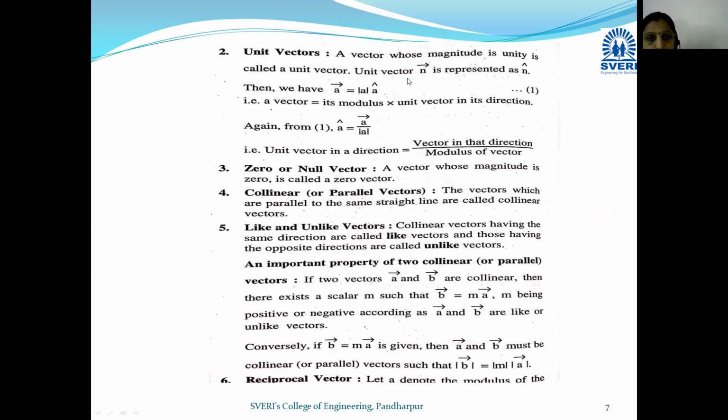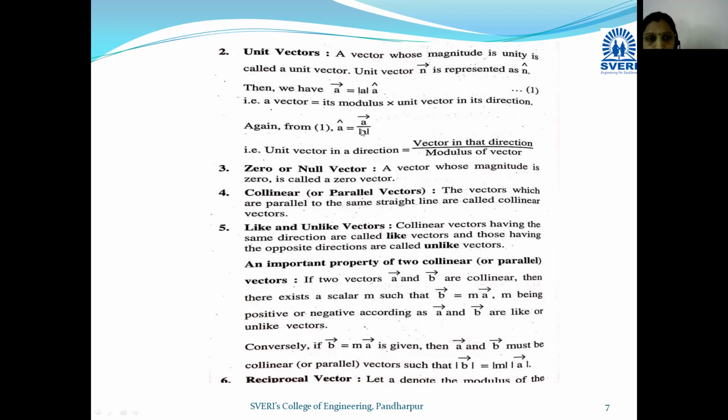Okay, if n bar is a unit vector, that is, if the magnitude of n bar is 1, how do we represent its unit vector? n cap. Okay, then we have the formula. Here we have the formula for the unit vector. Suppose a bar is a vector and a cap is a unit vector of a bar, then a bar can be written as a bar is equal to magnitude of a bar into a cap. Okay, so that is, vector is equal to its modulus and unit vector in its direction. So from this we got the formula for unit vector.